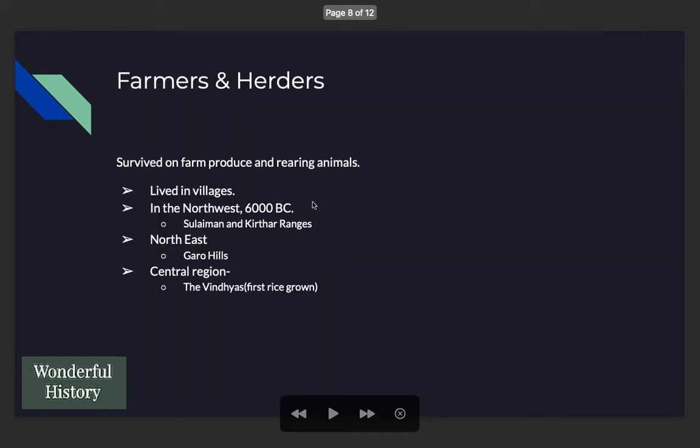Then we have farmers and herders. These people were relatively, they led a settled life. Unlike the hunters and gatherers, who used to wander from place to place, the farmers and herders led a settled life. They lived in villages, and they grew food like wheat and barley, and they reared animals like sheep, goat, dog, etc., for various purposes.